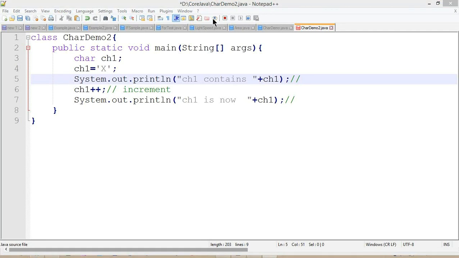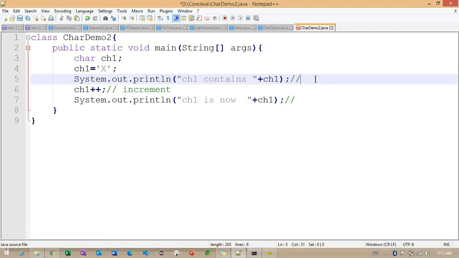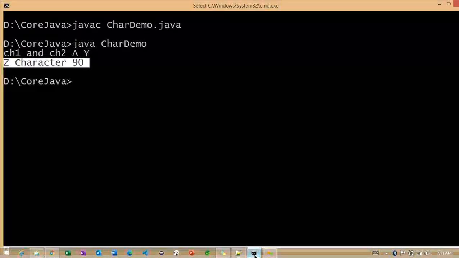Unicode of X. Good. Okay, some of the people are answering only one, but here we have two println methods. So just check the same example one more time. We have two println methods here, so we need to find out the two outputs. Okay, so most of the people are providing the output correctly.